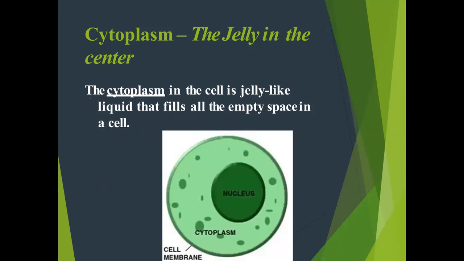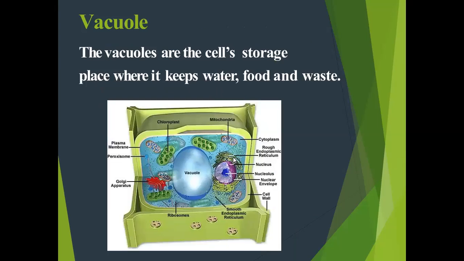Cytoplasm is a gel-like structure or thick solution that fills each cell and is enclosed by the cell membrane. The cytoplasm includes all the material inside the cell and outside the nucleus. This is the cytoplasm where all the organelles are present, and this is a nucleus. Cytoplasm in the cell is a jelly-like liquid that fills all the empty space in the cell.